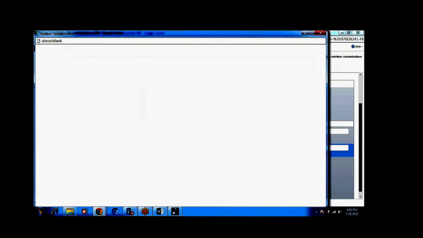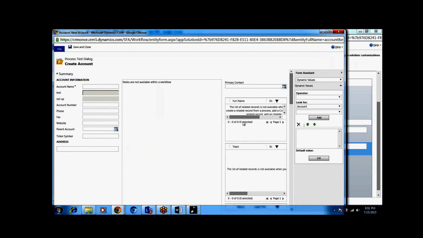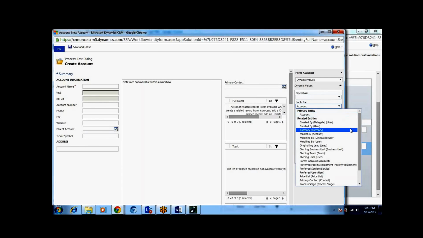Once you click on text, whatever the operators I can see here, here we can see the text box.